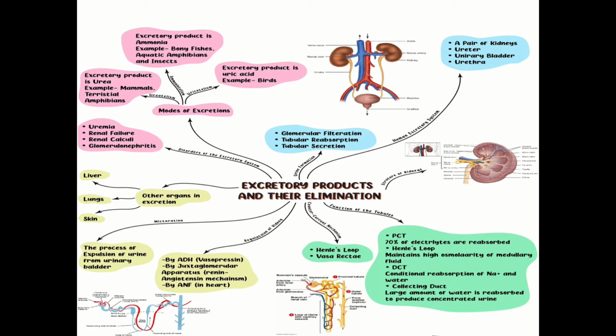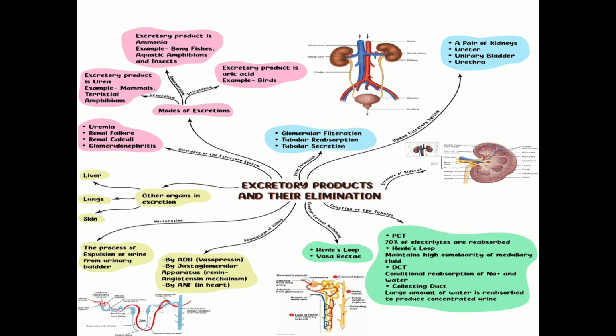Each kidney is bean-shaped, reddish-brown and measures 10 to 12 centimeter in length, 5 to 7 centimeter in width, 2 to 3 centimeter in thickness with an average weight of 120 to 170 gram. Then we discussed about the structure of nephron. So each nephron has two parts, the glomerulus and the renal tubule. The glomerulus is a tuft of capillaries formed by the efferent arteriole, which is a fine branch of renal artery.